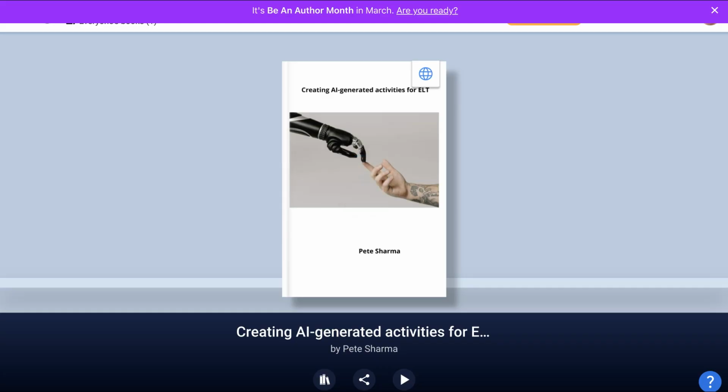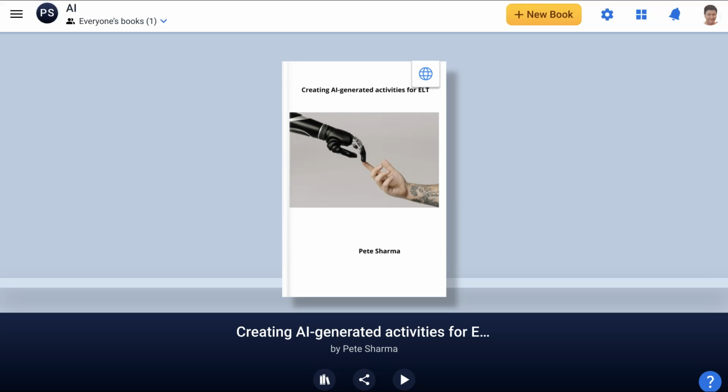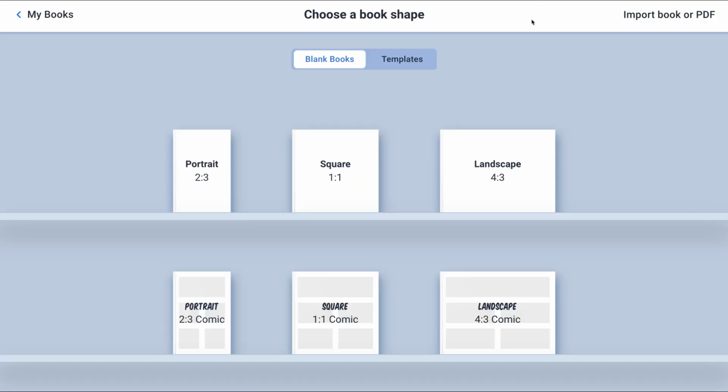This is a book that someone else created, but it's in my library. And that's another thing that you can do. You can share everything with everyone. So let's go into creating a book. And there we are. You click on plus, new book, to get started. So let's do that now. Click on the new book. As I said, it's really easy.